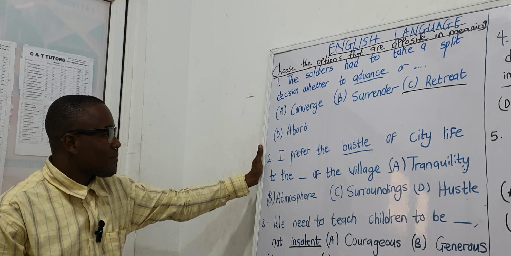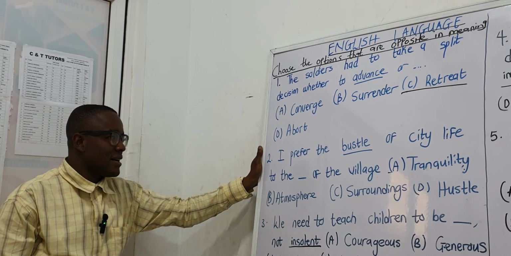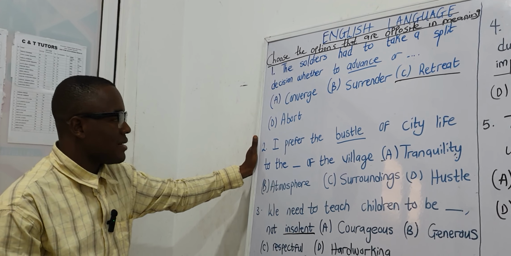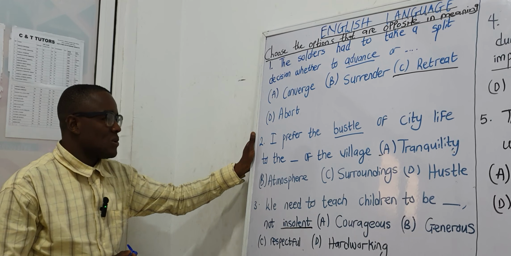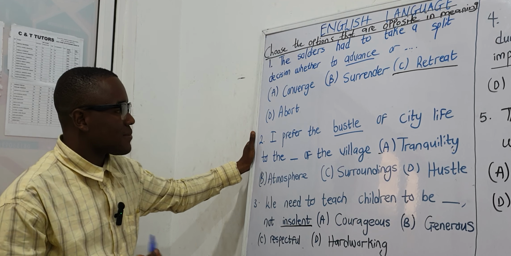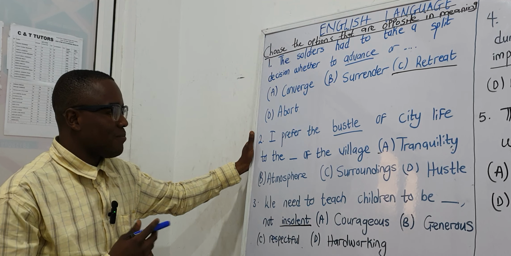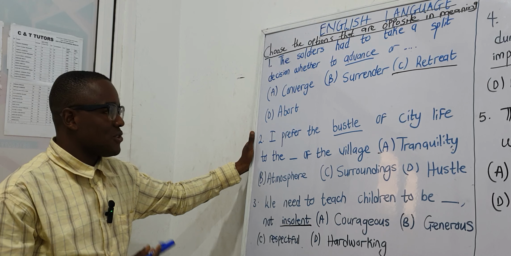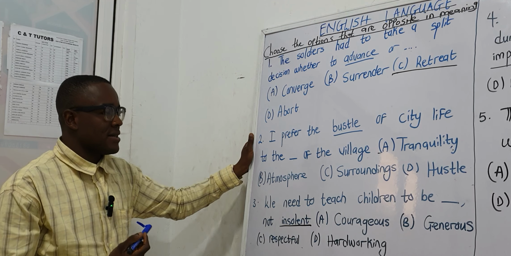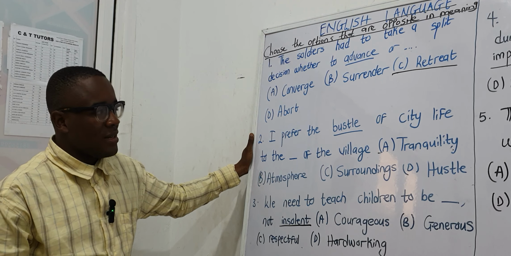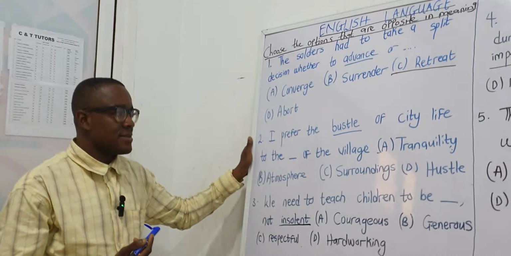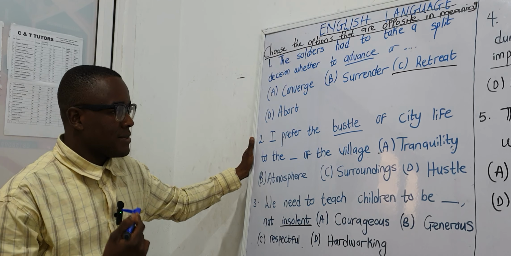Question number 2. I prefer the bustle of city life to the dash of the village. The underlined word here, bustle, means chaos, lack of peace, a state of confusion, and so on. So we have to look for the best answer that can serve as the opposite of this word. We have option A, tranquility. Tranquility means a state of peace, a state of being calm, as well as serenity.